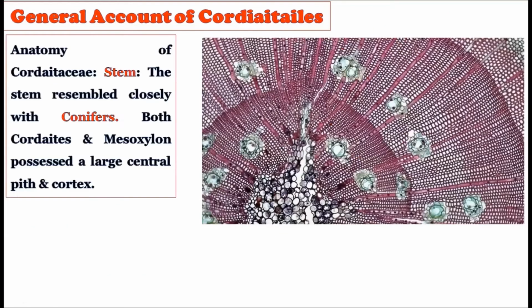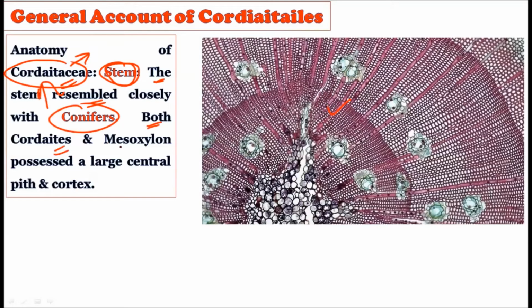Okay. Now, whenever we talk about the anatomy of the Cordaitales, we have the stem record of the Cordaitales. The stem closely resembles the conifers. This picture is not the fossilized record, but it belongs to the conifers. Whatever today's conifers are there, they show a stem like this. Similarly, a stem like this is shown by the Cordaitales member.